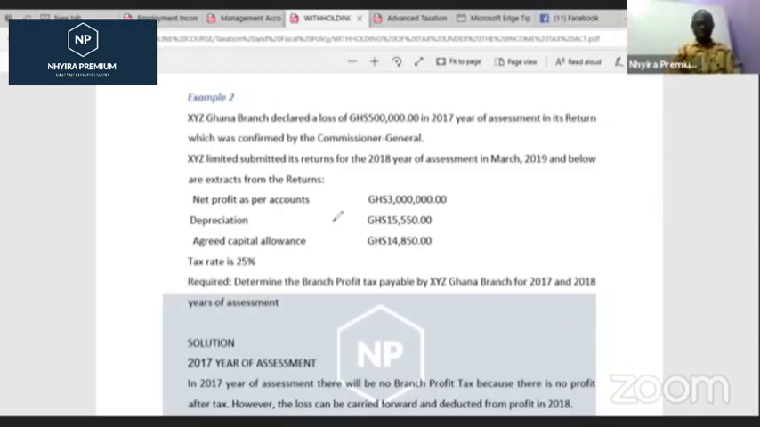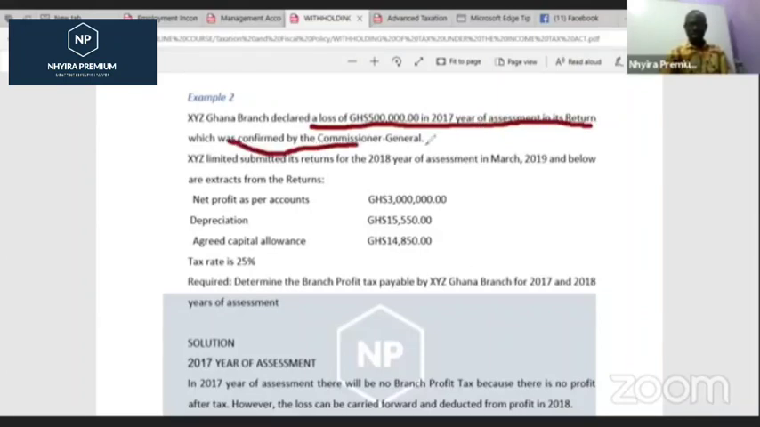So let's go. XYZ Ghana branch declared a loss. I want you to follow the workings we are doing here. A loss of 500,000 Ghana cedis in the 2017 year of assessment in its returns, which was confirmed by the Commissioner General. So for the year 2017, they incurred a loss of how much? 500,000 Ghana cedis, and the Commissioner General confirmed it.